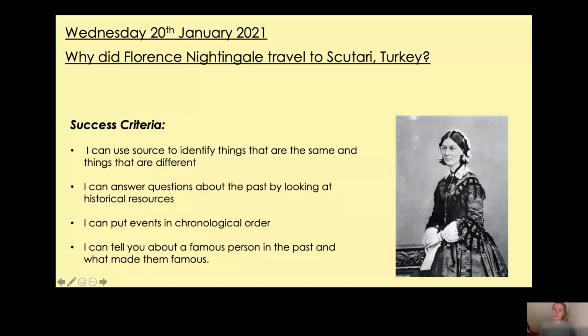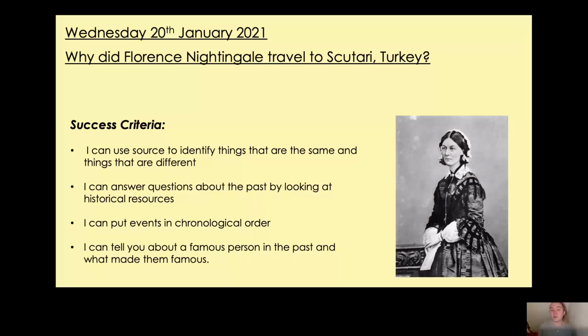Okay, now today we're going to be looking at the question, why did Florence Nightingale travel to Scutari, which is in Turkey? We're going to be looking at some different sources. Can you remember what a source is? Yes, that's right, brilliant. A source is a piece of evidence. So we're going to be comparing some different sources. And because we're learning more about Florence Nightingale, you'll be able to tell me more about what made her famous. And you'll also be able to add some events to your timeline that you created last lesson.